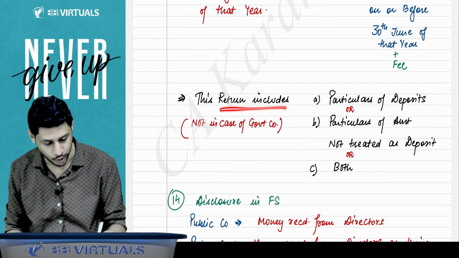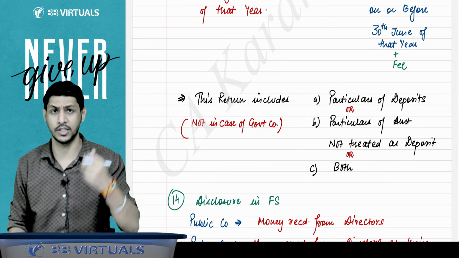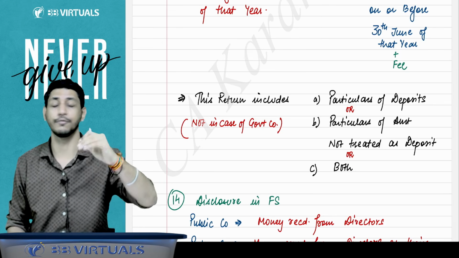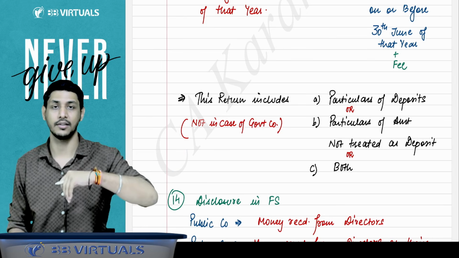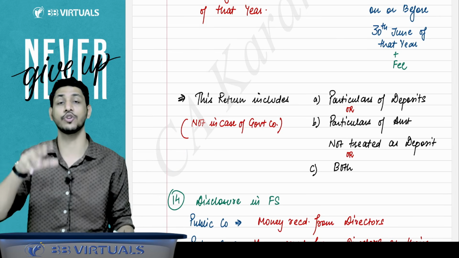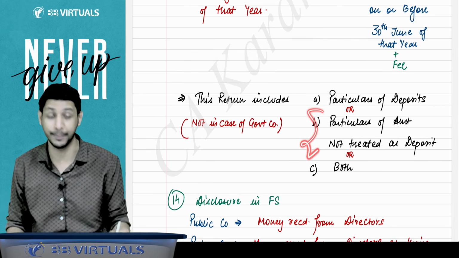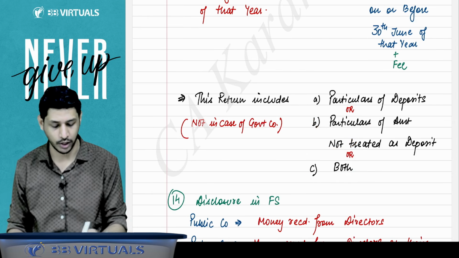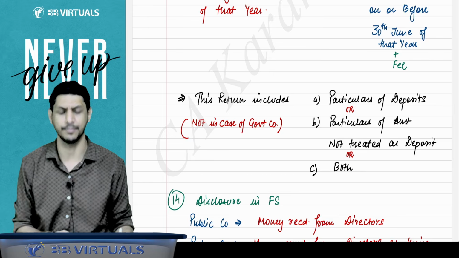This return includes particulars of deposits, how much deposits you have accepted, the particulars of that, and the amount which you have accepted but which is not treated as a deposit. I'll tell you a very big definition of this after some time. You have to tell the particulars of both, but all this is not applicable in the case of a government company.